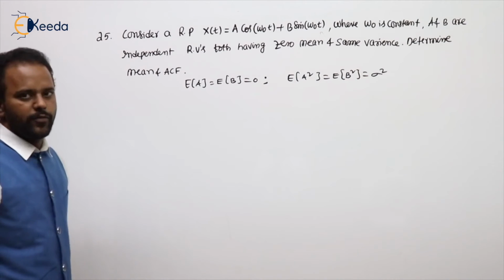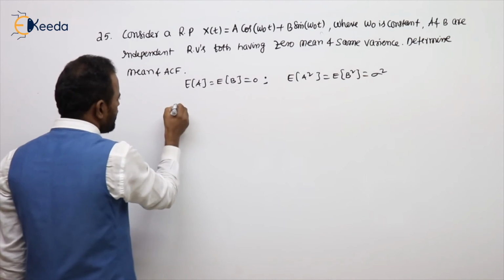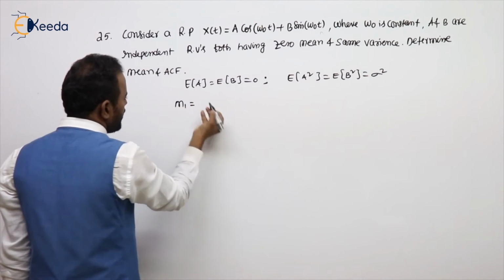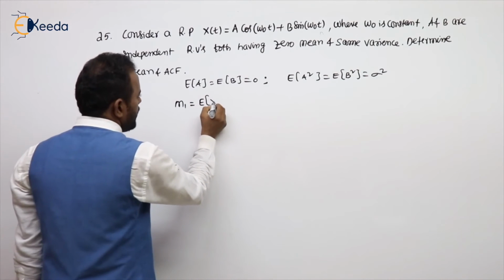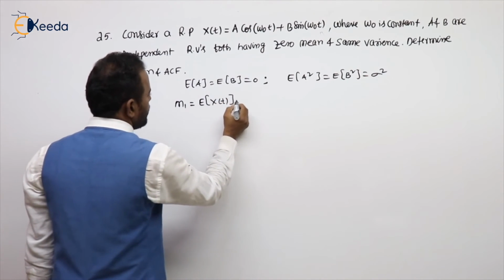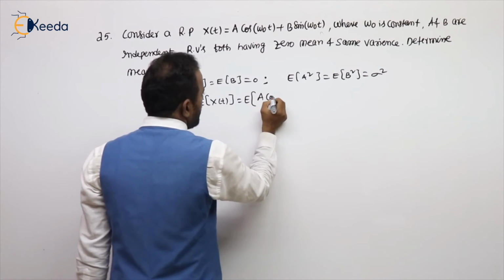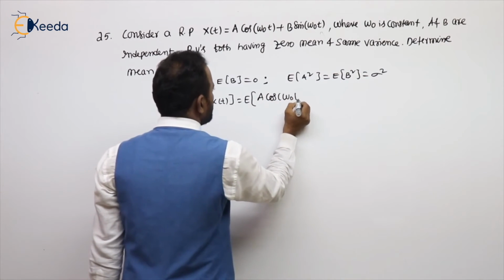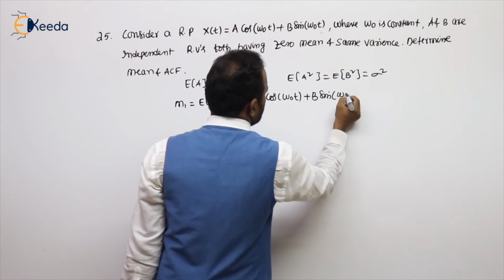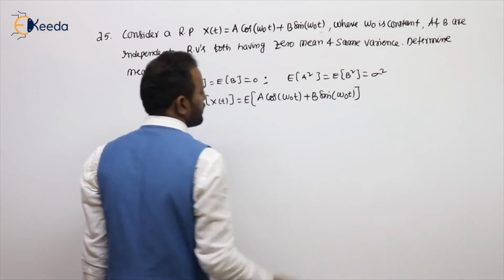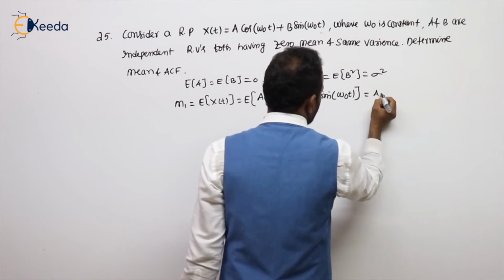Determine mean and ACF. Let's see how to determine the mean. Mean is m1 equal to expected value of x of t, that is expected value of a cos omega naught t plus b sin omega naught t.